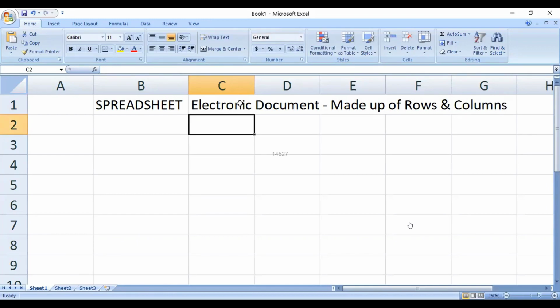So if you've got an electronic document which is made up of rows and columns, that is going to be considered as a spreadsheet. What we have in front of us right now is a Microsoft Excel file. MS Excel is a type of spreadsheet.